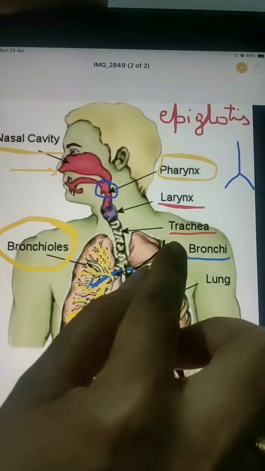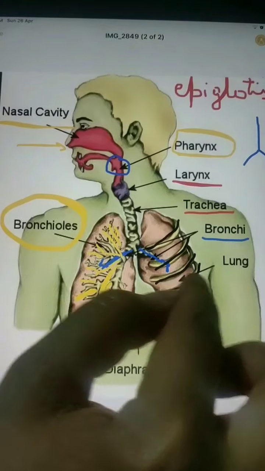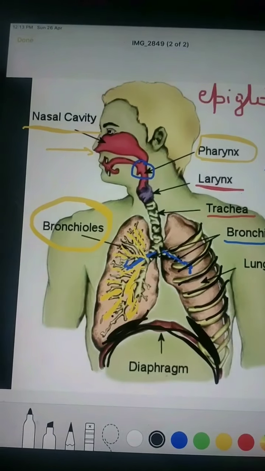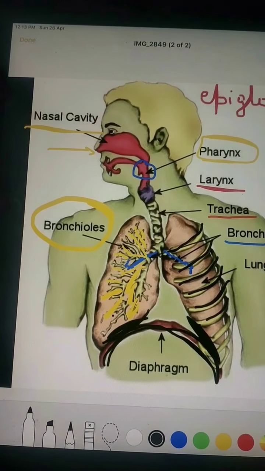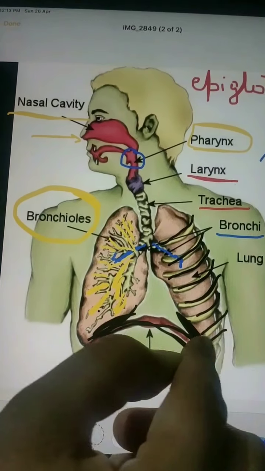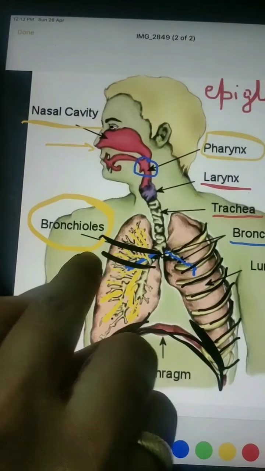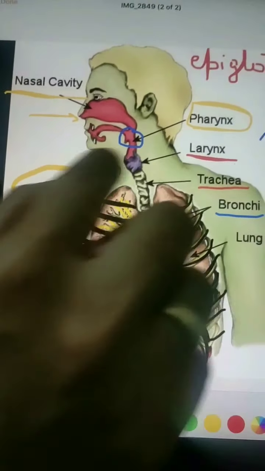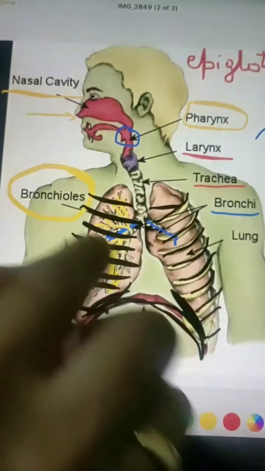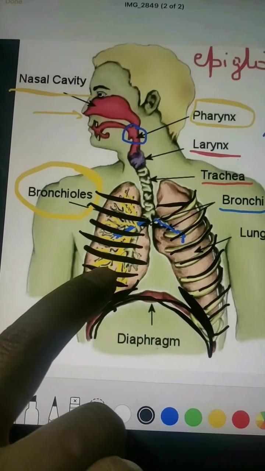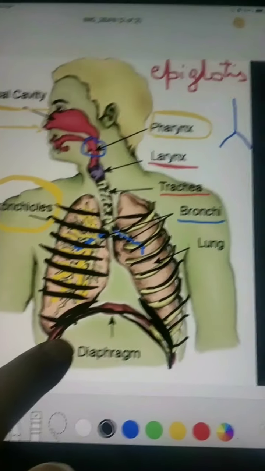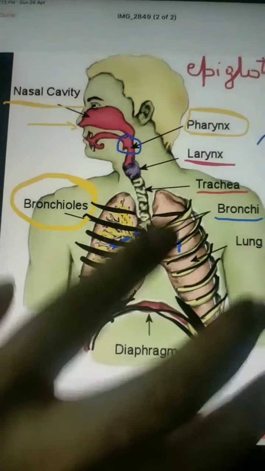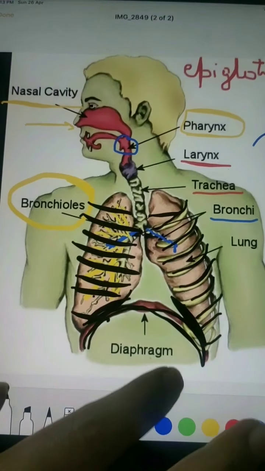And these are ribs. You can observe by touching your chest. You can see these bony structures. They protect the lungs. Actually their function is protection, and they are continuous from the back side. So these are ribs which protect the lungs. Diaphragm is a muscular structure. It separates the lung portion from the stomach.